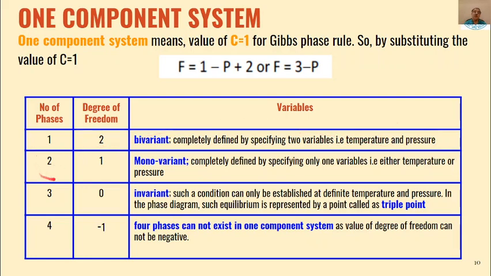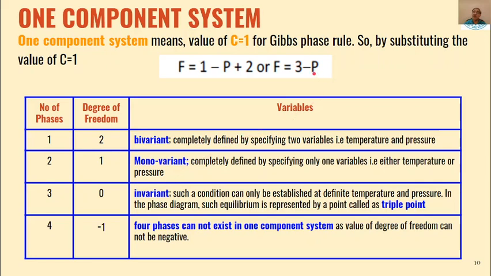If number of phases are 2, substitute the value 2 here, that means 3 minus 2, degree of freedom will be 1. Degree of freedom is 1. That means the system will be monovariant. So that means we need to define only one variable, either temperature or pressure. So based on that, we can completely define the system, either by defining the temperature or by defining the pressure.